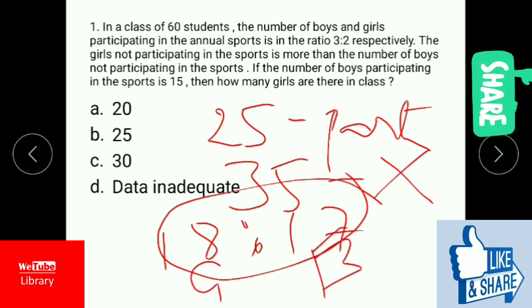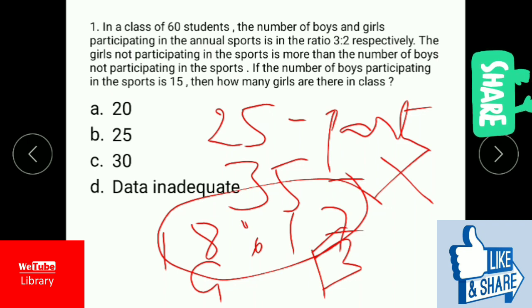It is one of the least possible conditions. Otherwise, we can consider a maximum of 35 and 0 also. We can consider 35 girls who are not participating and 0 boys who are not participating. But we are considering the least possible case, which is 18:17, 18 girls, which is more than 17 boys.